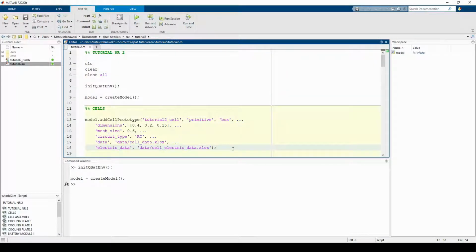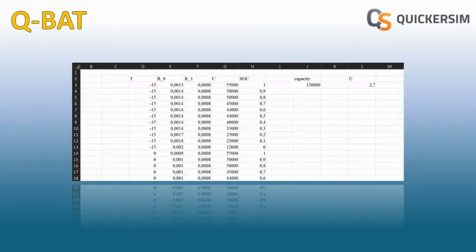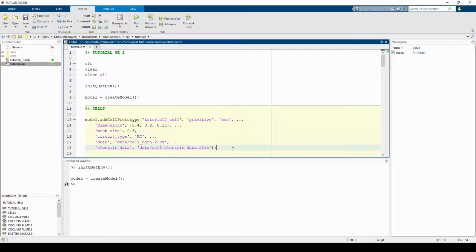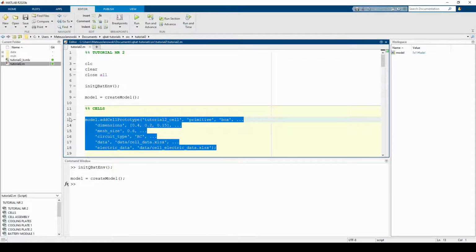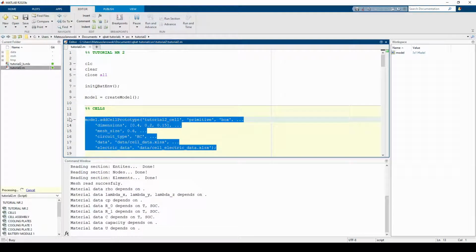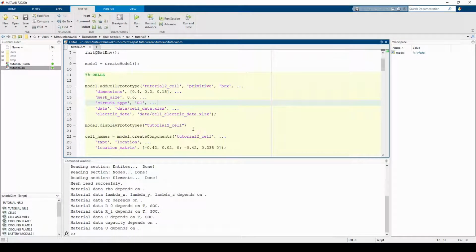To use the RC model, the material data spreadsheet must include R0, R1, and C values. Parameters can depend on temperature and state of charge. This can be done by inserting T and SOC columns next to the non-constant parameters. We also specify the mesh size. This is not required unless you want to coarsen or define the mesh, and the default value is set to 1. Now we can display the prototype and check the mesh.